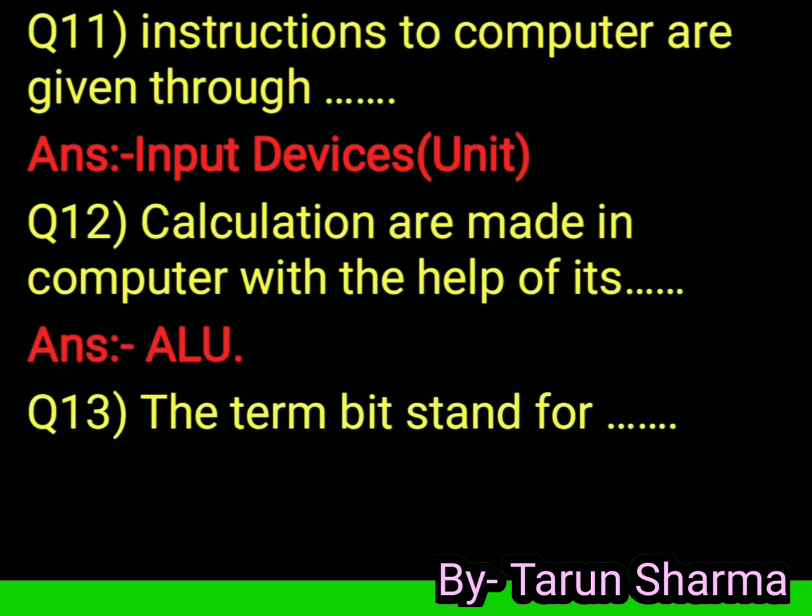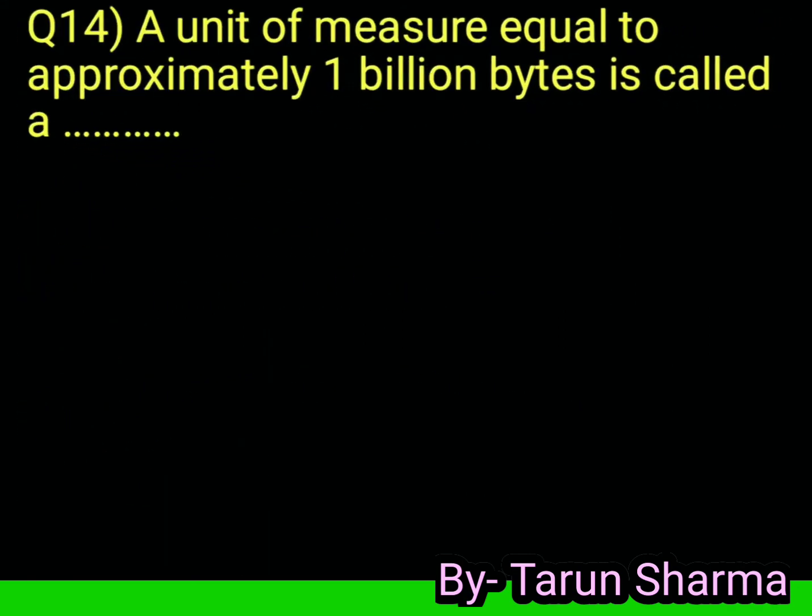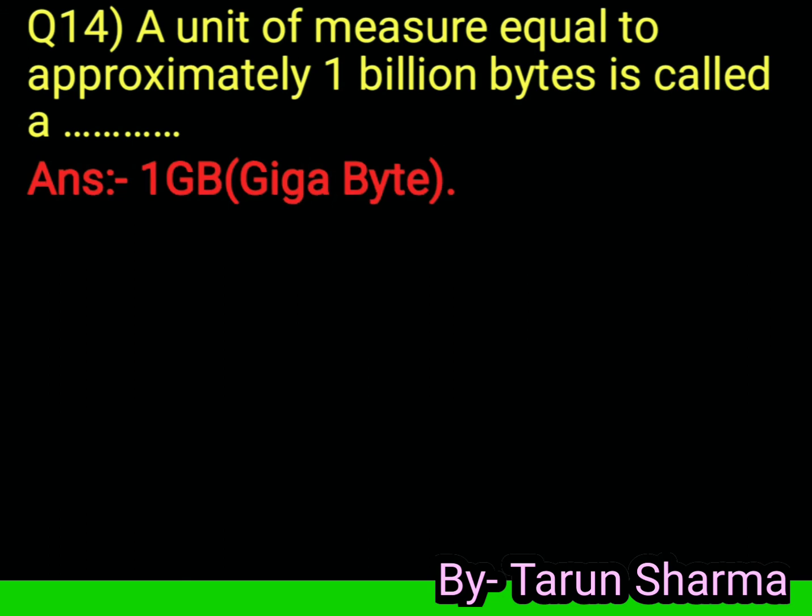Question 13. The term bit stands for binary digit. Question 14. A unit of measure equal to approximately 1 billion bytes is called a gigabyte, 1 GB.